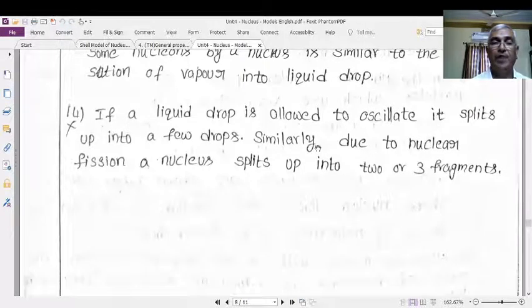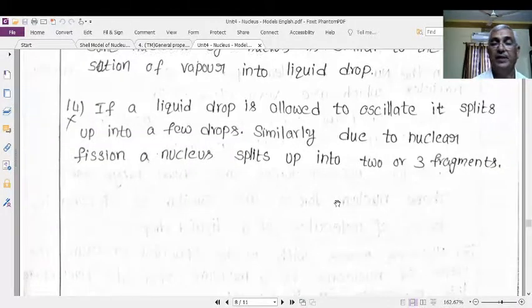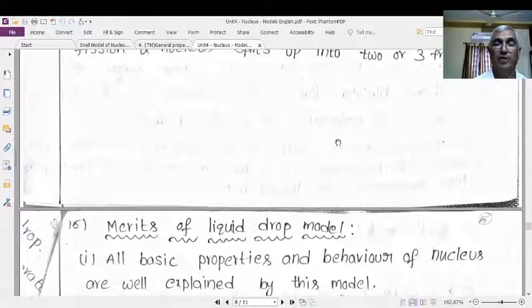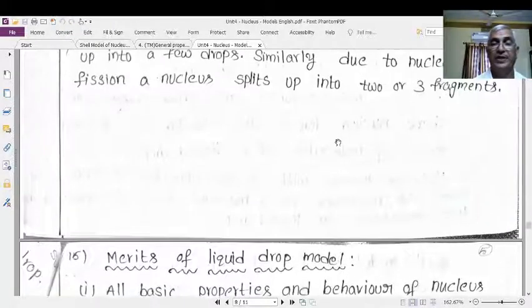If a small liquid drop is allowed to oscillate, it splits up into a few drops. It is a very common thing. It is similar to nuclear fission also. In nuclear fission, if a nucleus is bombarded with some particle, it splits up into two or three fragments, depending upon the conditions. This is similar to the splitting up of an oscillating liquid drop into two or more liquid droplets.